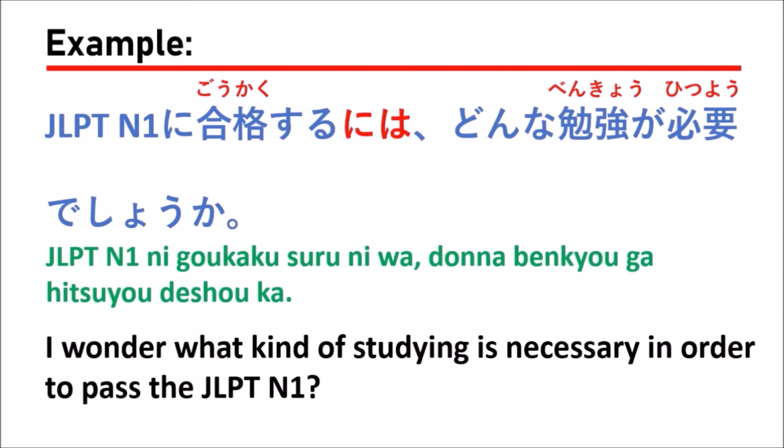For this sentence, the verb that they use with ni wa is gokaku suru. Gokaku suru means to pass, to pass the examination.